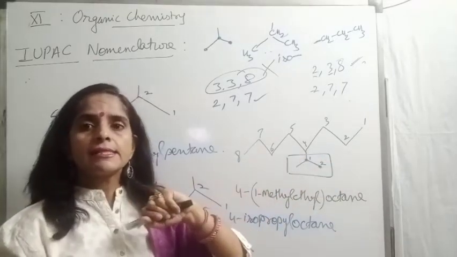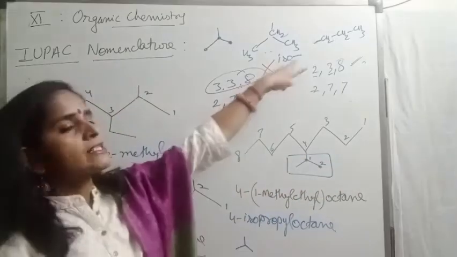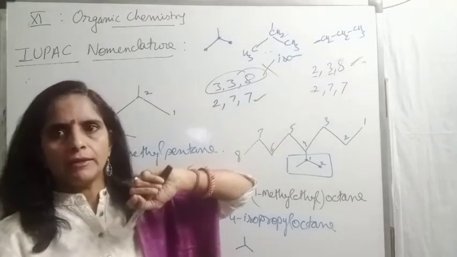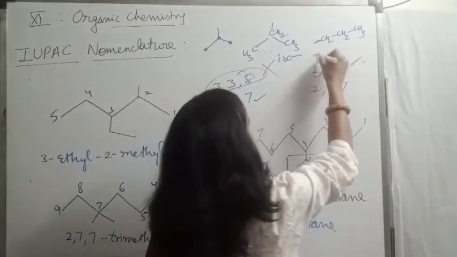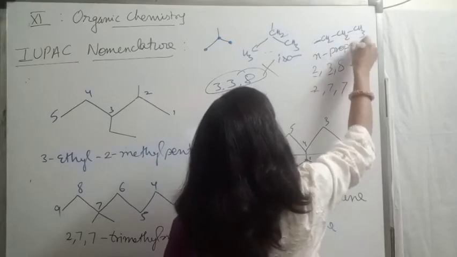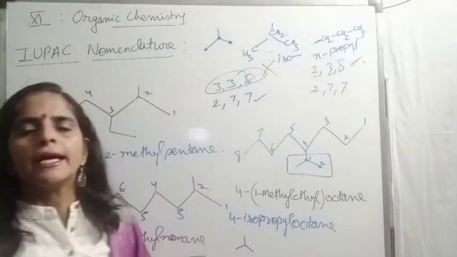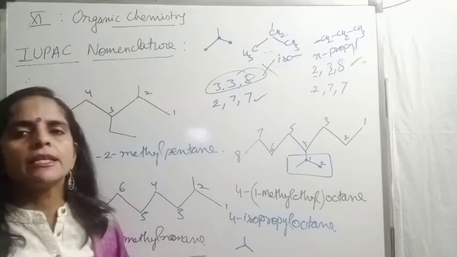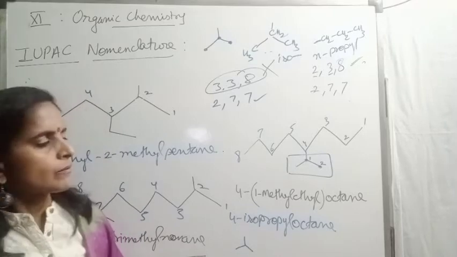Then how do we write this in common name? A straight chain is termed as N-propyl. So for common nomenclature, we write it as N-propyl. This is isopropyl, this is N-propyl. This is the major difference in common and IUPAC.